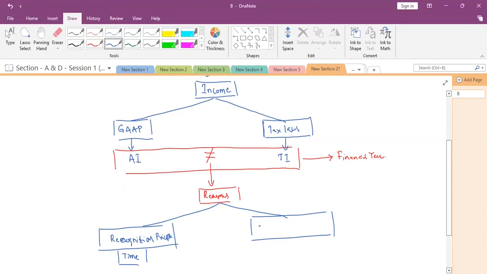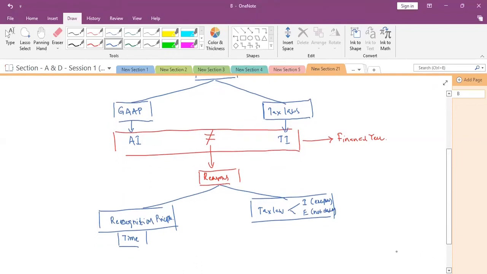As per tax laws, a few incomes are exempted and a few expenses are not deductible. So because of that reason also, the difference will arise.